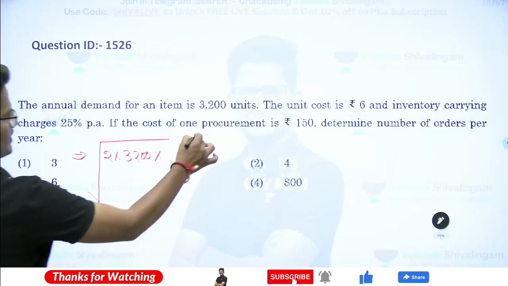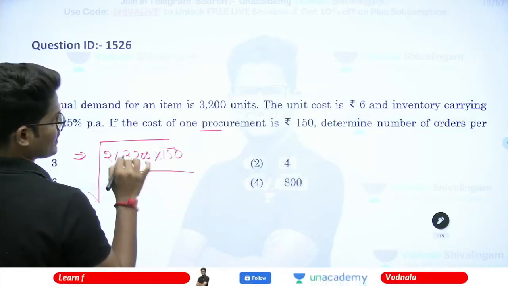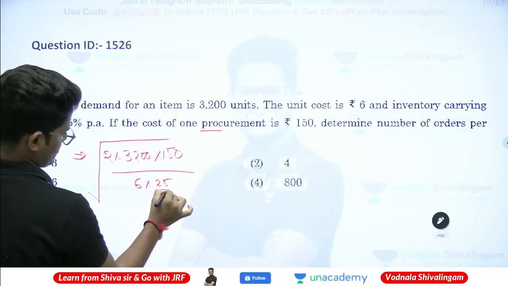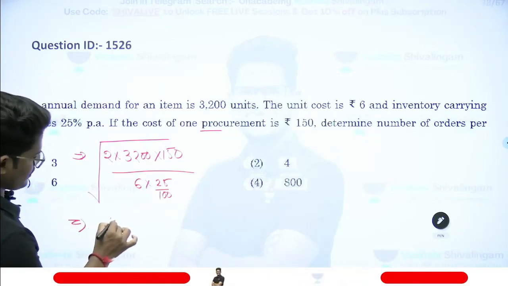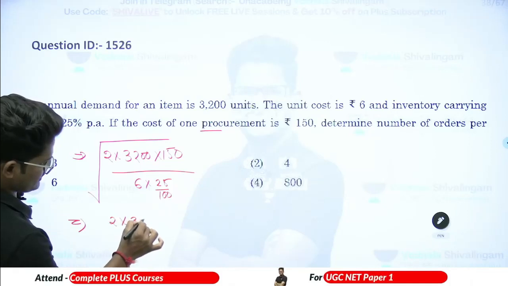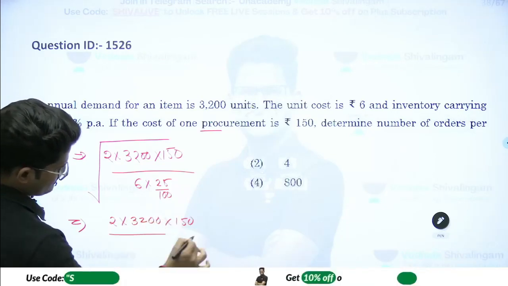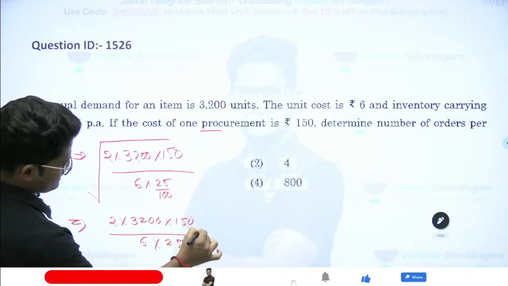Procurement means order, so the cost of one order is 150, and the carrying cost per unit is 6 rupees into 25%. That is 2 into 3,200 into 150 divided by 6 into 25 multiplied by 100.